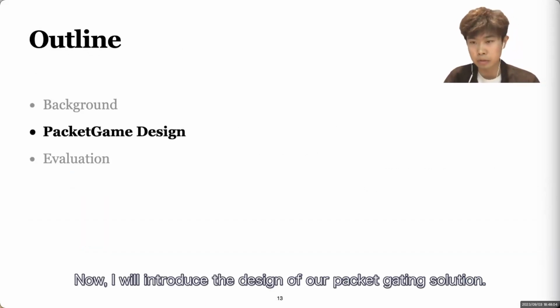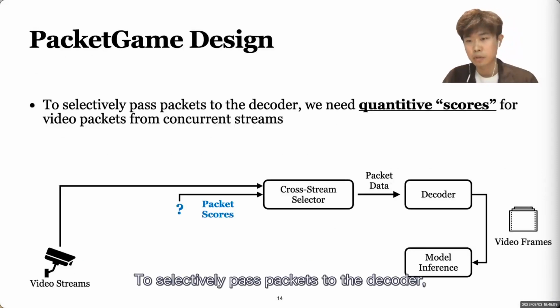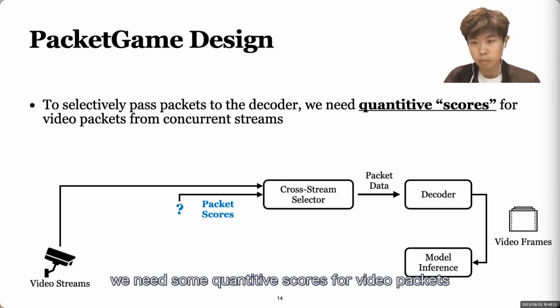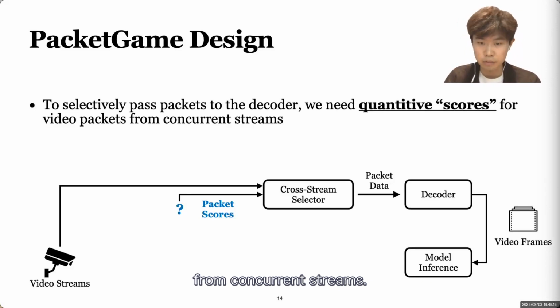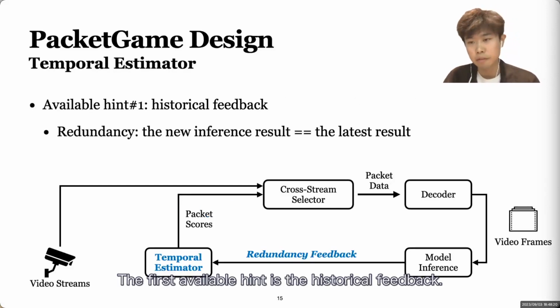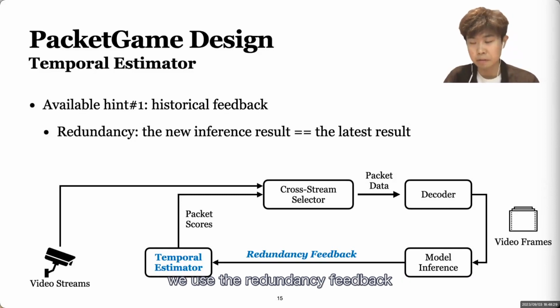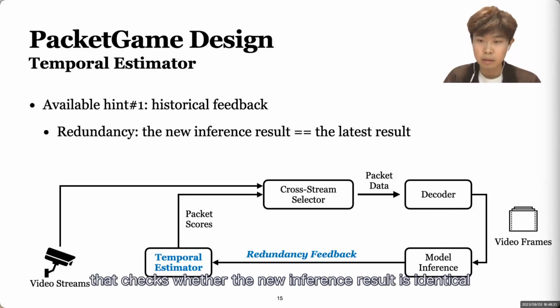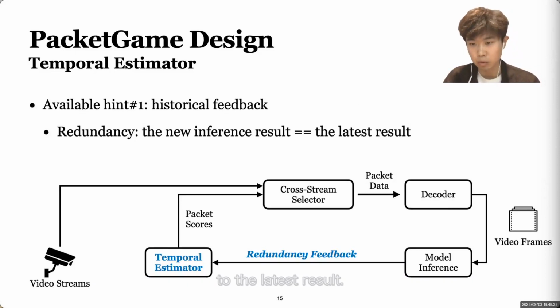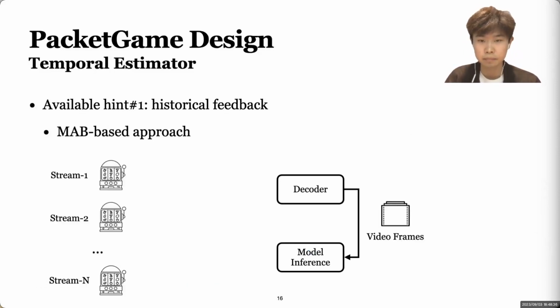Now I will introduce the design of our packet gating solution. To selectively pass packets to the decoder, we need some quantitative scores for video packets from concurrent streams. The first available hint is the historical feedback. Here, following previous frame filtering methods, we use the redundancy feedback that checks whether the new inference result is identical to the latest result.